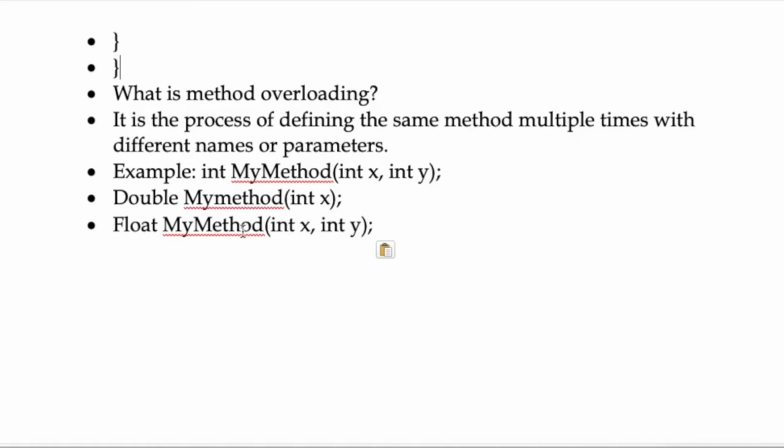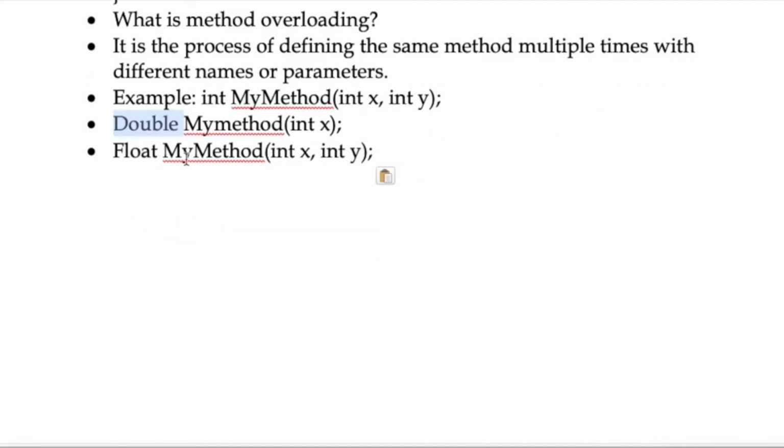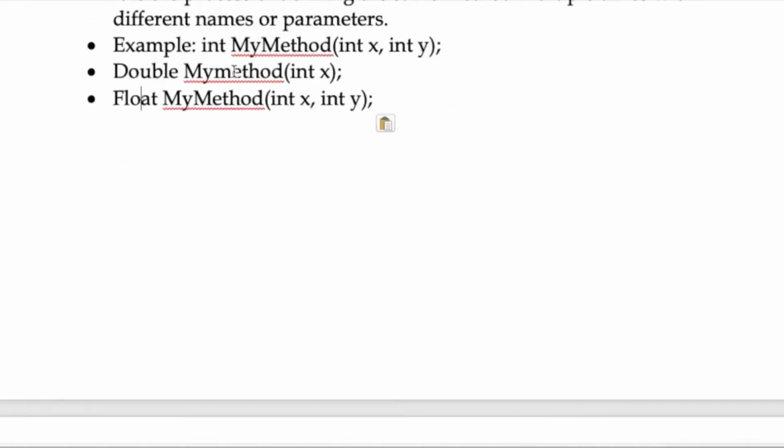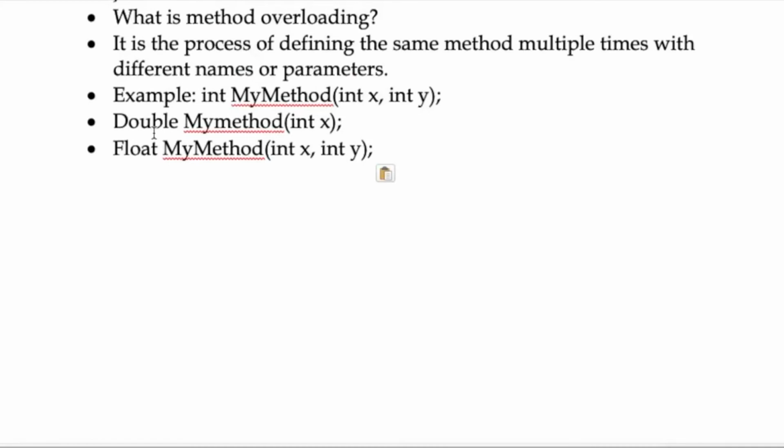Now I also declare myMethod with double and also float. Here I'm just going to declare different parameters. These are the different parameters I'm going to declare; double and float are the different data types I'm going to declare in my method. My method name is not changing. Here we are only making changes in the data types. Let us go into the compiler and perform a program which will give us further clarity for understanding this concept in a clear way.